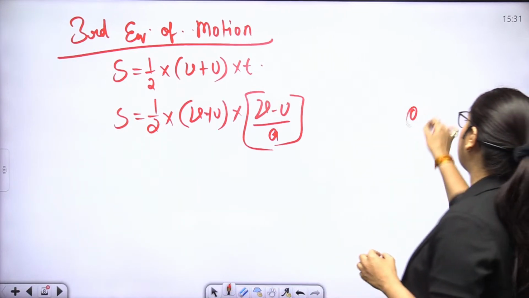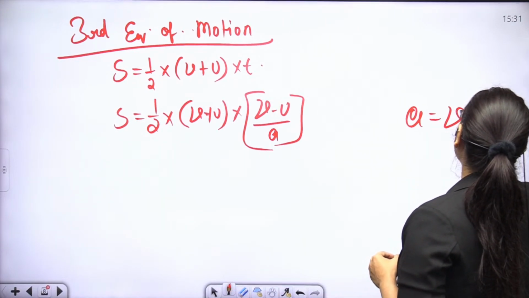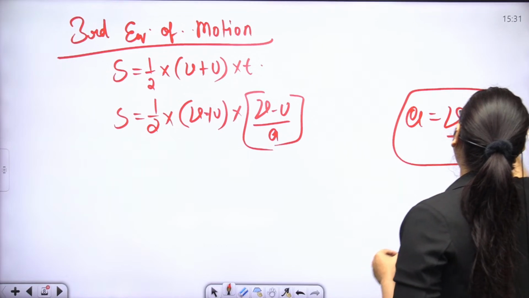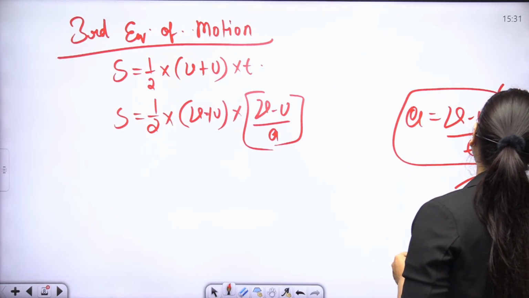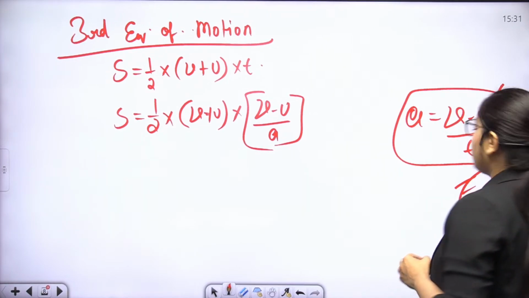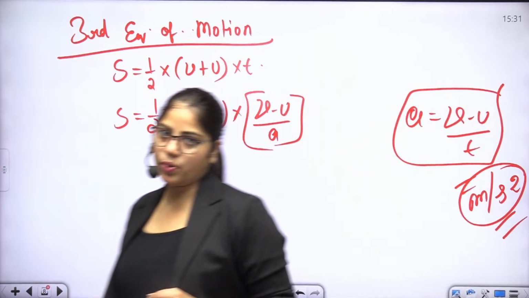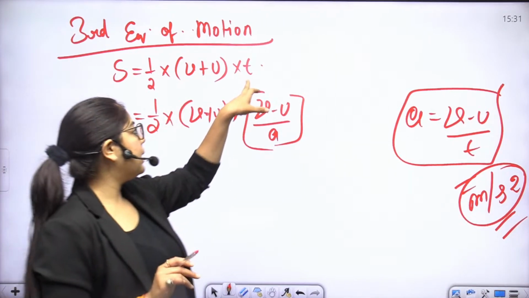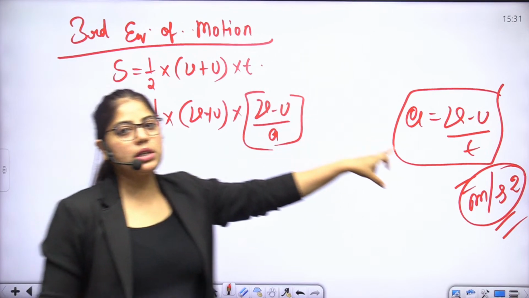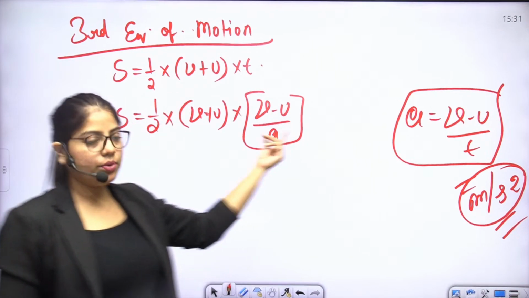Acceleration formula is equal to (V minus U) upon T, and its unit is meter per second square. In the place of T, we have put this value. Clear?